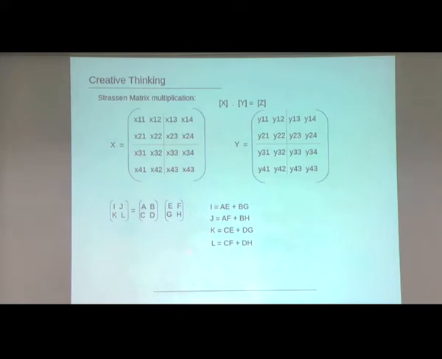This is very simple to understand. This is the standard matrix multiplication algorithm, and it takes 64 operations. That is 4 cubed, 4 to the power 3, which is 64. In general it takes n cubed, so big O of n cubed. But for 20 years nobody was able to find a faster, better algorithm that would take fewer computations.